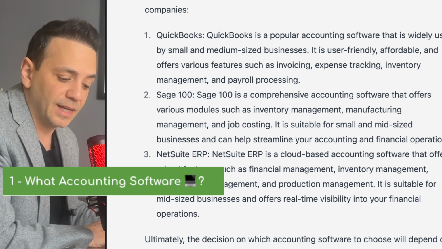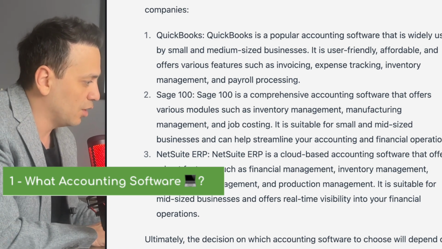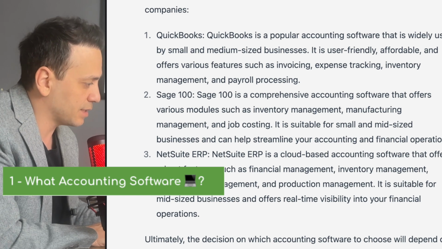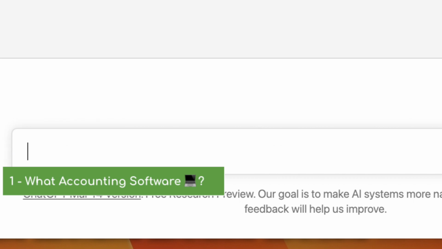So we're going to go ahead and say, what if we have a limited budget here? So we want to test ChatGPT and say, what if we have a limited budget? So let's ask that question. So which one do you recommend based on a limited budget? All right, let's see what it says.